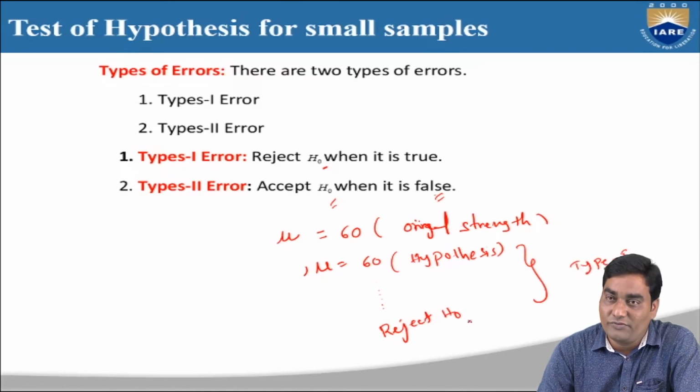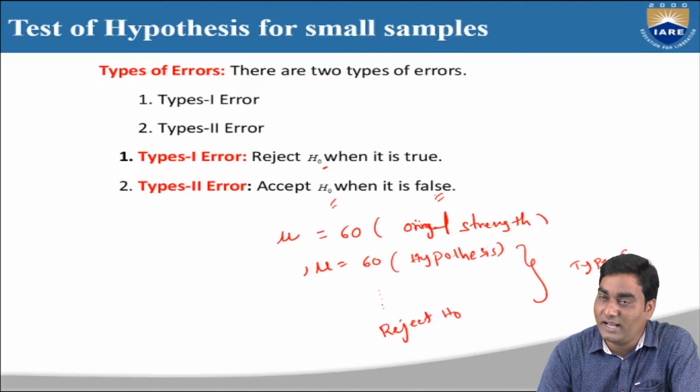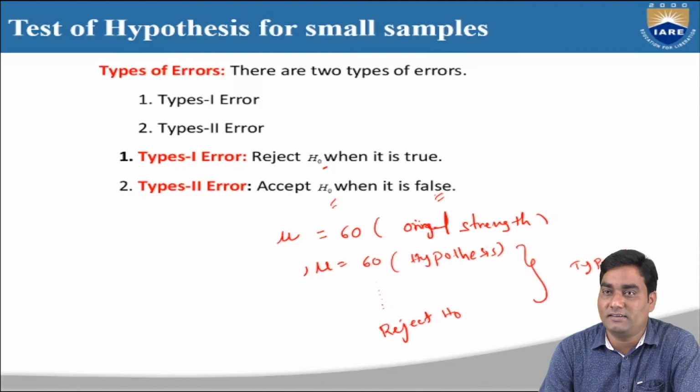Because we are rejecting the null hypothesis. That means whatever statement I took, we are going to reject. But actually the original strength is 60 only. So we reject H naught when it is true. Actual strength is 60, and I took the statement also as 60. Finally I am rejecting the statement. That means there is an error in our procedure. That error is known as type 1 error.